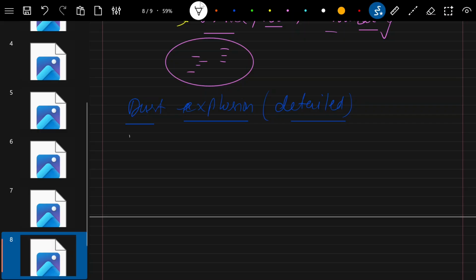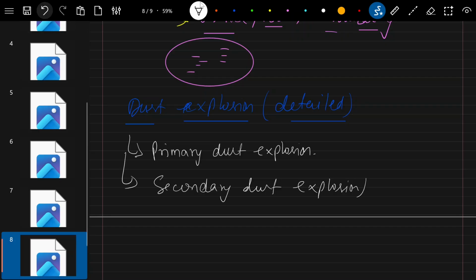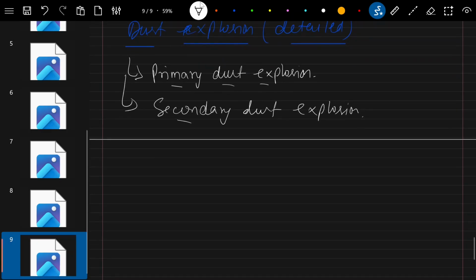I can say there are two types of dust explosion that happen at a single place. First is the primary dust explosion and the second is the secondary. We need to understand that primary and secondary dust explosions are not two separate types. They are just forms of explosion that happen at the same place, one after the other. First the primary explosion happens in an industry and then the secondary takes place.